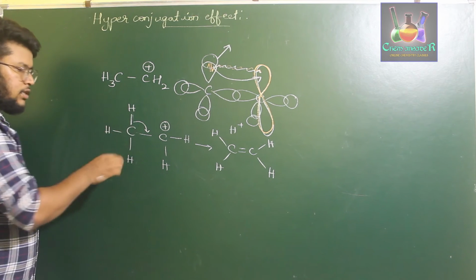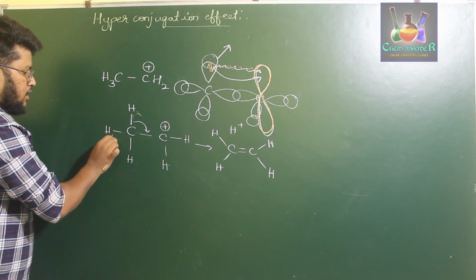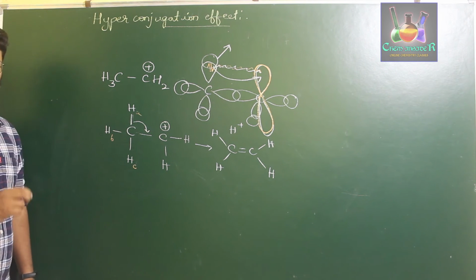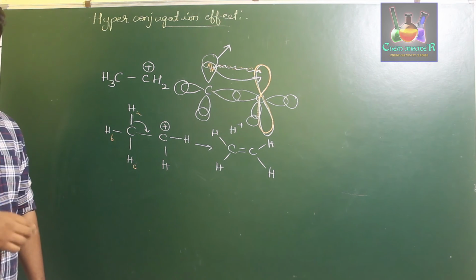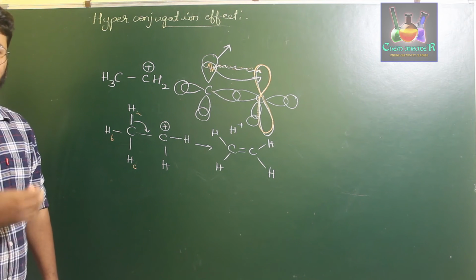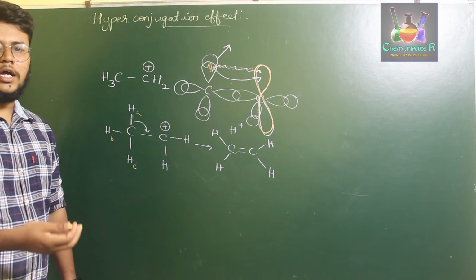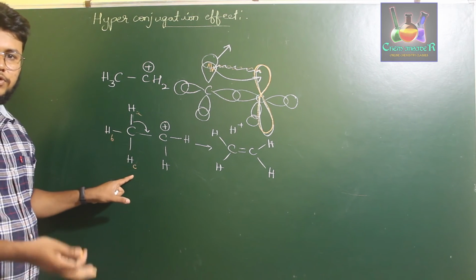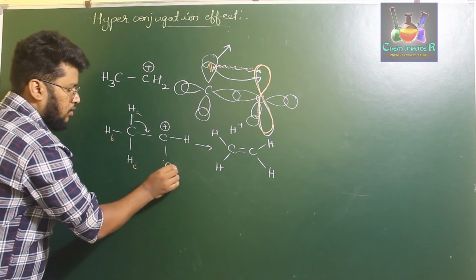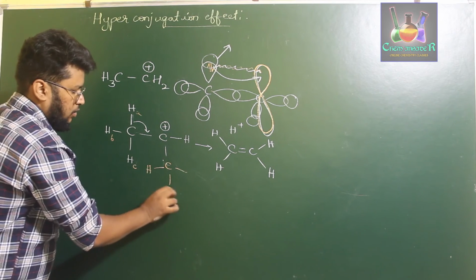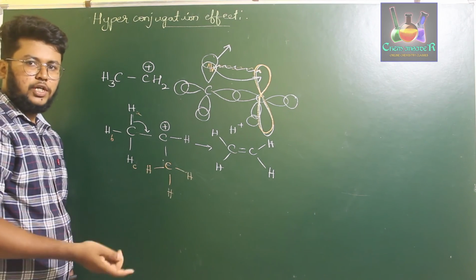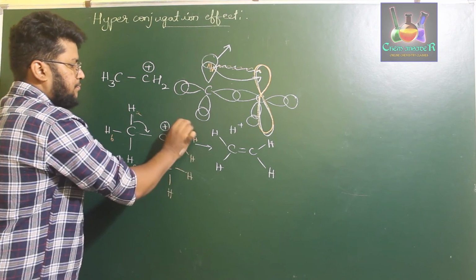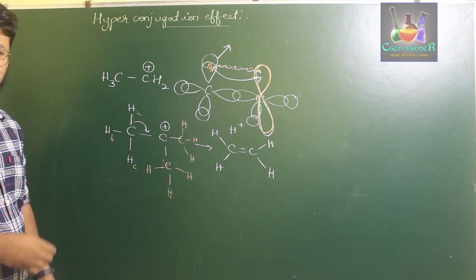So even though these three are the same hydrogen, let us say HA, HB and HC. We have three hydrogens in this particular carbon. Therefore, if the carbocation is attached to more methyl groups, more will be the stability from hyperconjugation. So if you have one methyl group, it will be having three different hyperconjugated structures. If you have three more hydrogens in the next methyl group, then it will have 6 hyperconjugation structures. And if you have one more CH3 group, then it will be having 9 hyperconjugation structures.